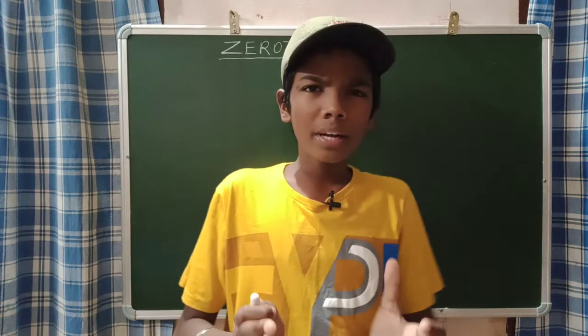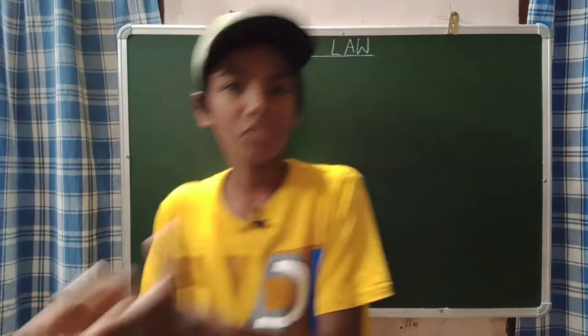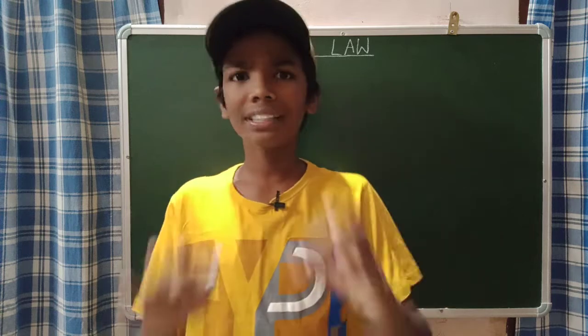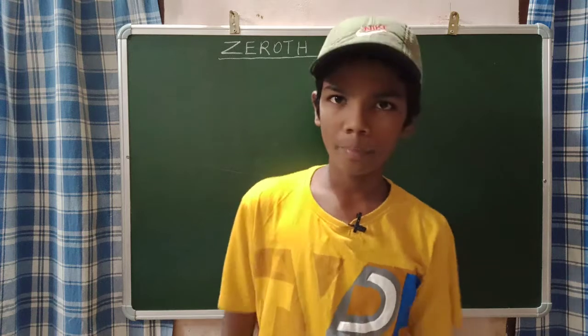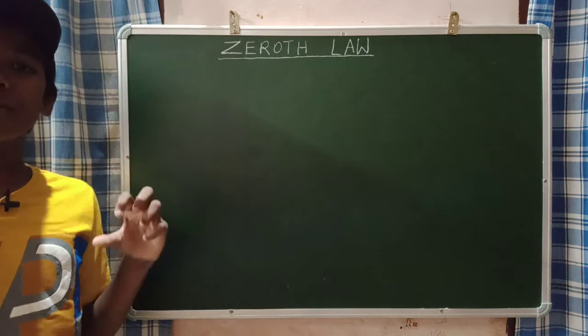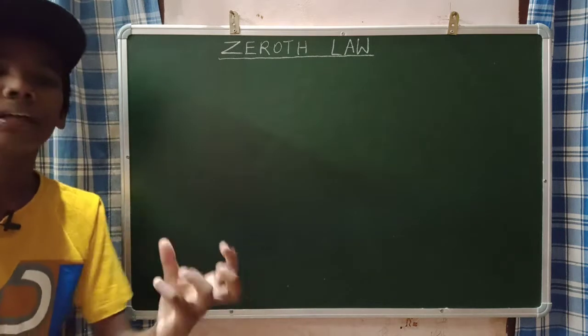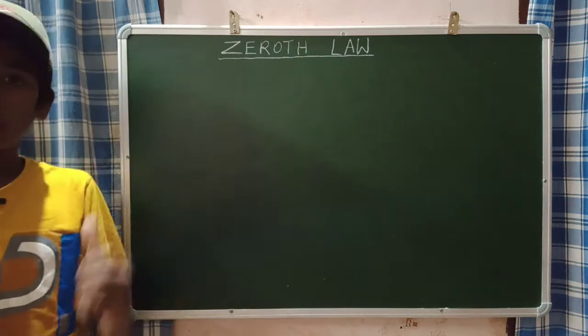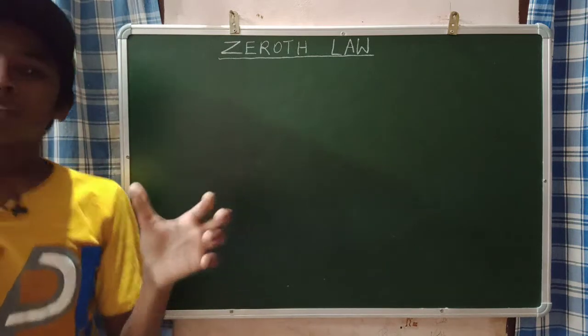So this is what we mean by thermal equilibrium, and actually you can say that those two bodies are at the same temperature. If those two bodies are at the same temperature only, no heat is transferred. Why? Because both the bodies have the same temperature, and this is thermal equilibrium. This is something you need to know. Now let us see the zeroth law, because now we know what the term thermal equilibrium means.